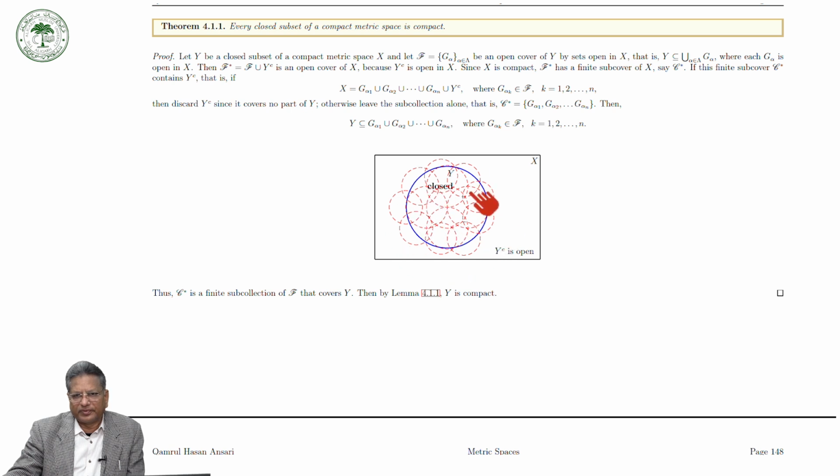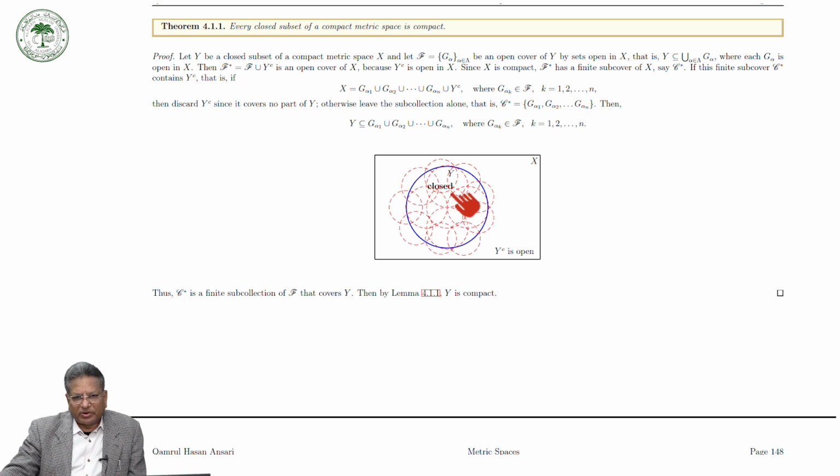Then we can see that Y is a subset of the union of all G alpha, where G alpha is open in X.